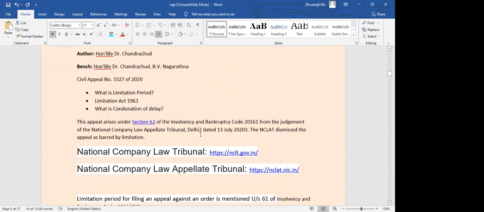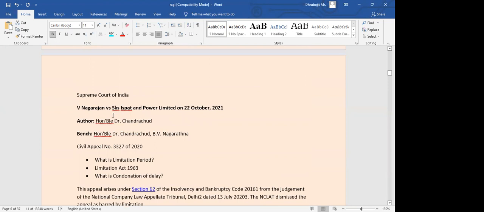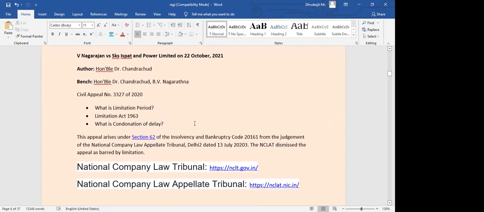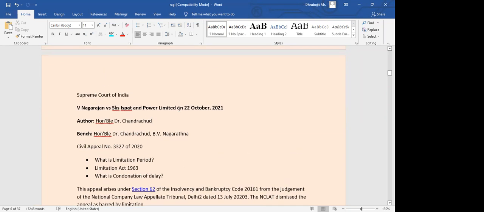Okay, next, we have another case of the Supreme Court of India, V. Nagarajan versus SKS Ispat and Power Limited. It is a case which was decided on 22nd of October 2021. This again is a civil appeal. Now, for this case, it becomes very important for us to understand these three things.